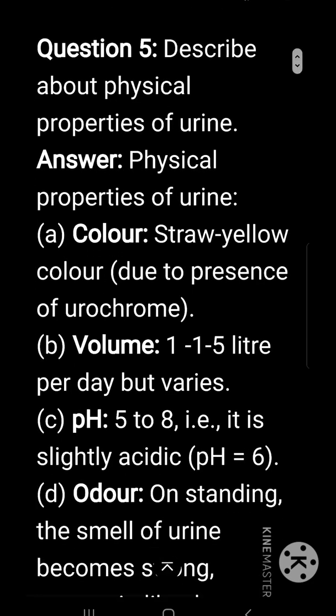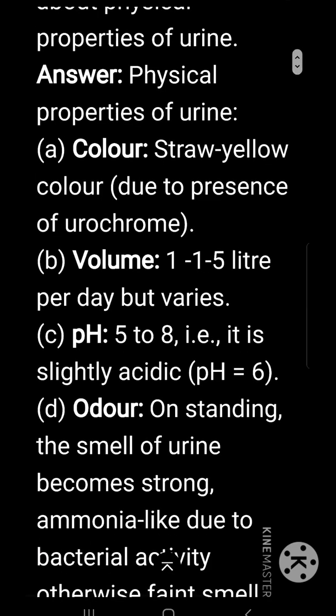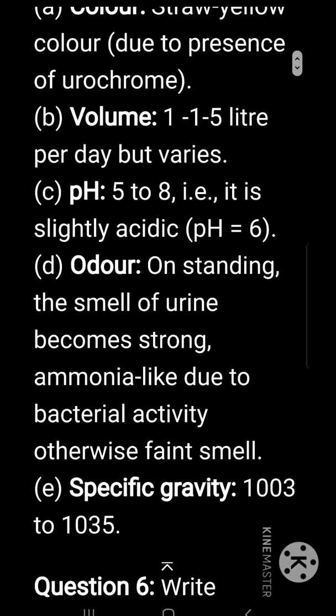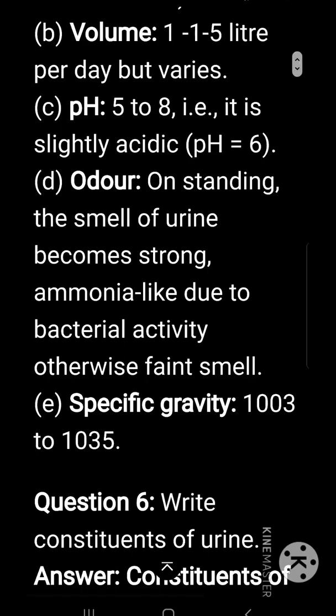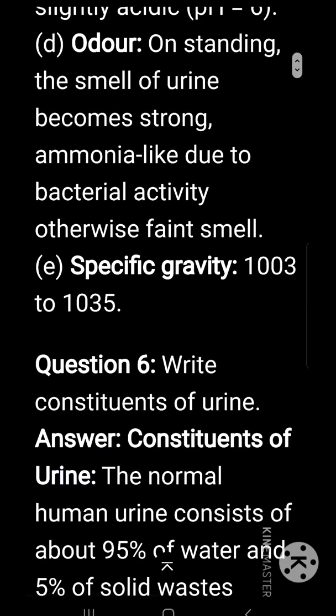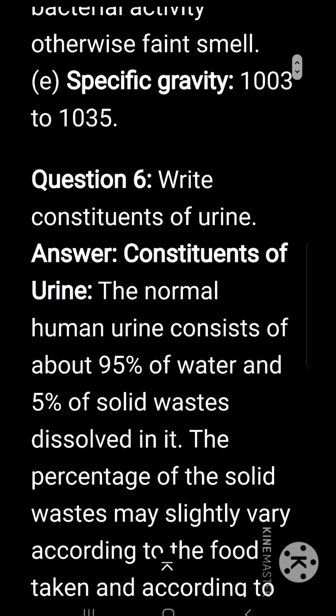Describe the physical properties of urine. Color: straw yellow due to the presence of urochrome pigment. Volume: 1 to 1.5 liters per day but varies. pH value is 5 to 8, that is, urine is slightly acidic in nature. Odor: on standing, the smell of urine becomes strong, ammonia-like due to bacterial activity, otherwise faint. Specific gravity of urine is 1003 to 1035.